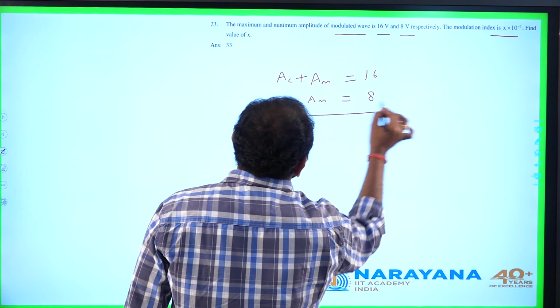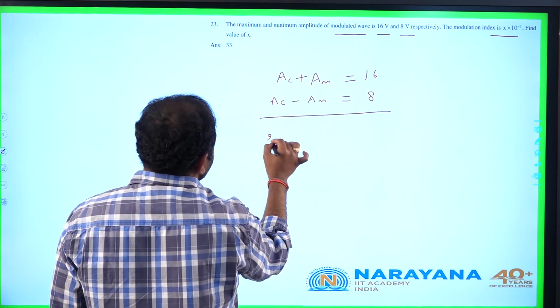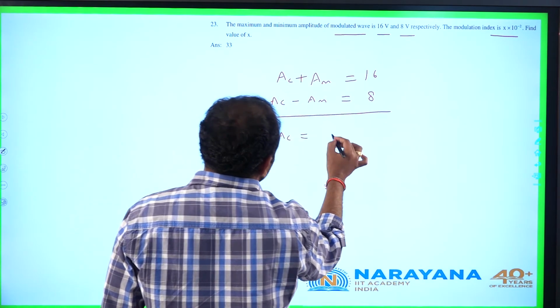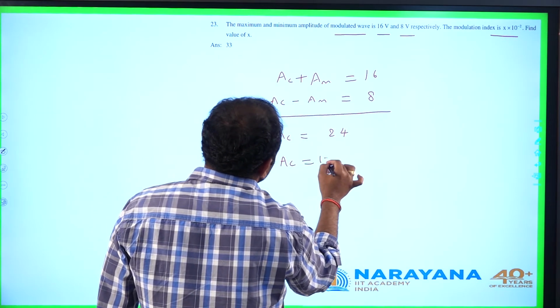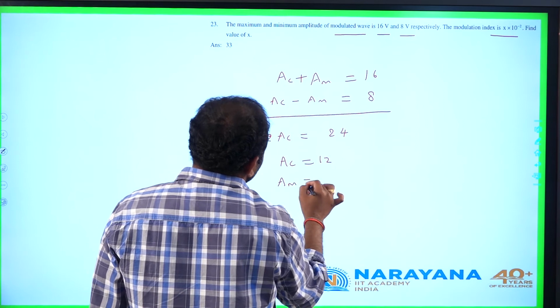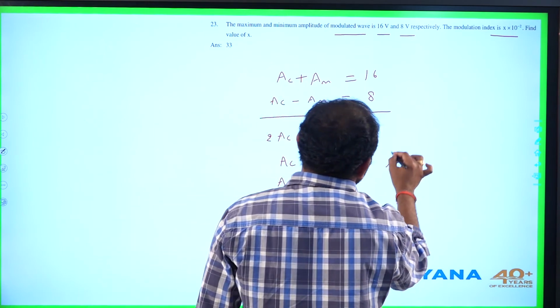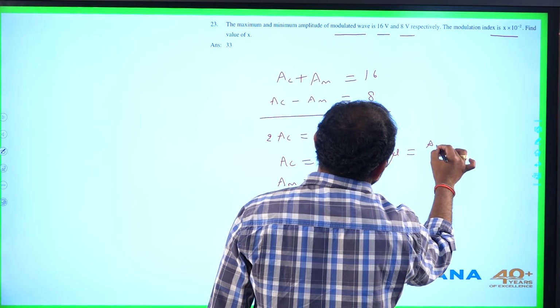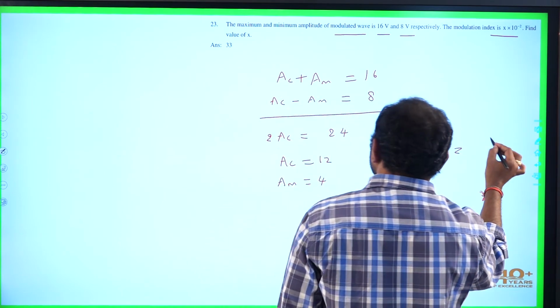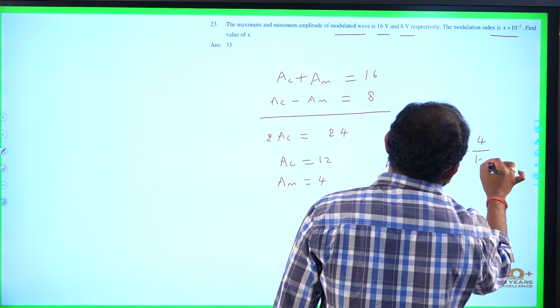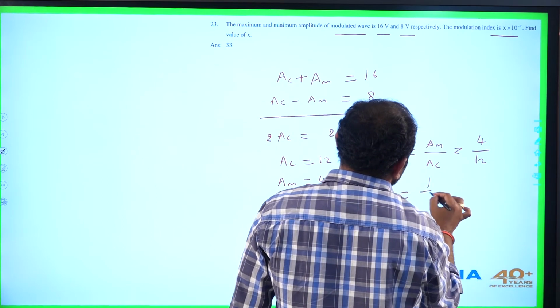So adding these two expressions, we get 2 times AC equal to 24. AC equal to 12, it is clear AM will be 4. Now the modulation index mu equal to ratio of AM and AC. AM by AC equal to 4 by 12. So this is 1 by 3.